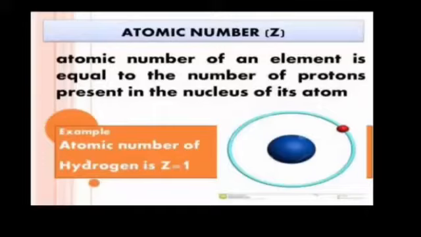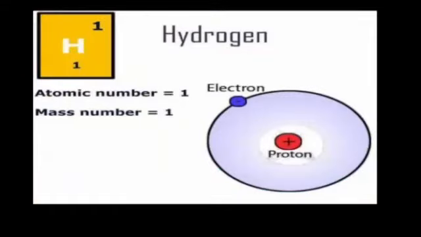For example, atomic number of hydrogen is 1. Why is its atomic number 1? Let's have a look at the atom of hydrogen shown on your screen. You can see clearly, students, that only one proton is present in the nucleus of the hydrogen atom. So what is atomic number? Atomic number is the number of protons in the nucleus of an atom. As hydrogen contains only one proton, its atomic number is equal to 1.